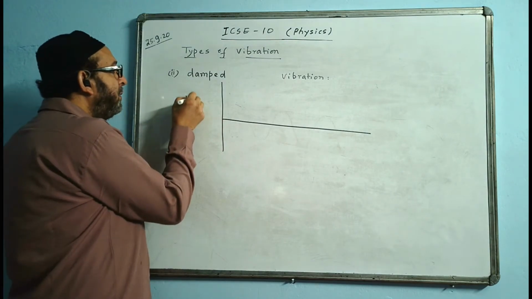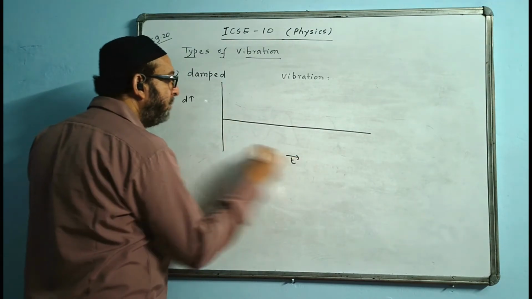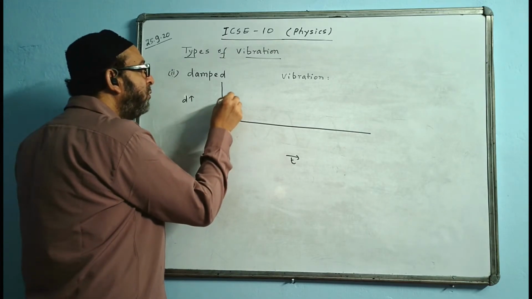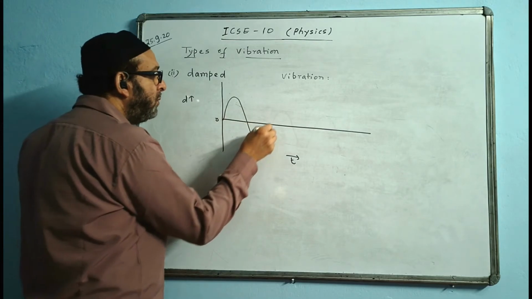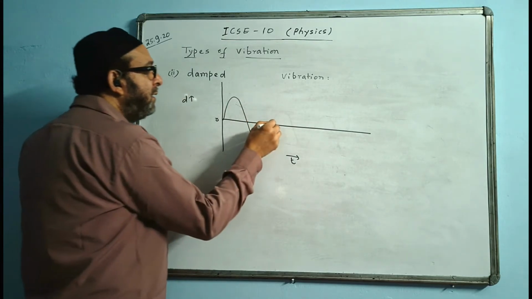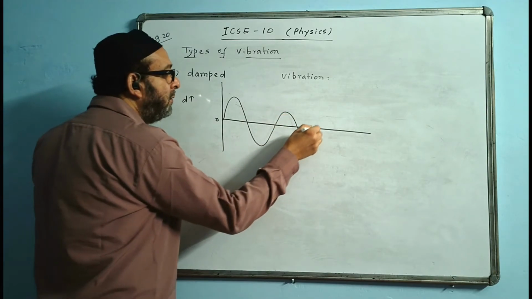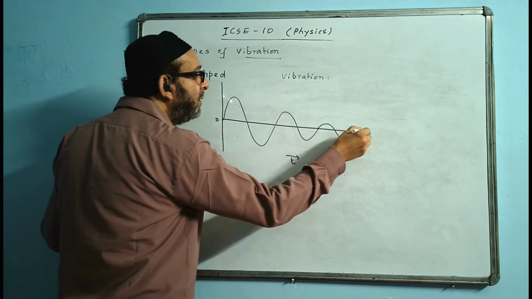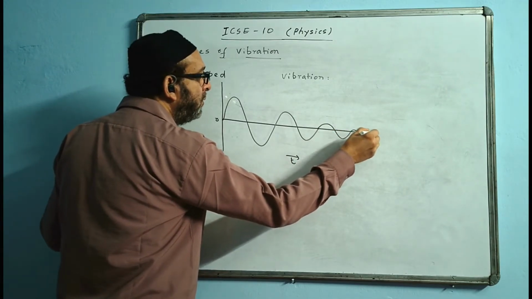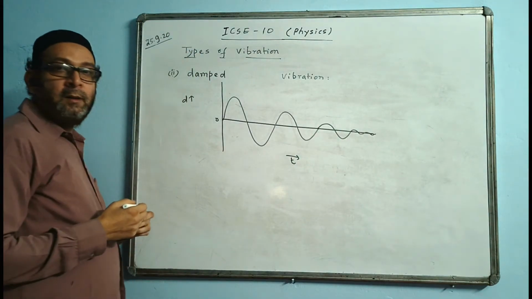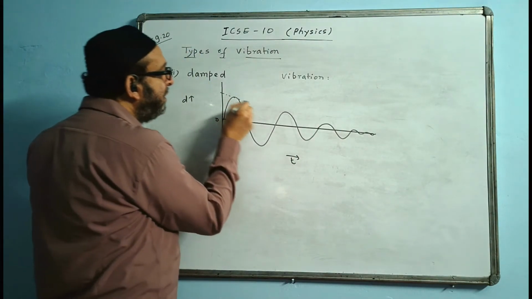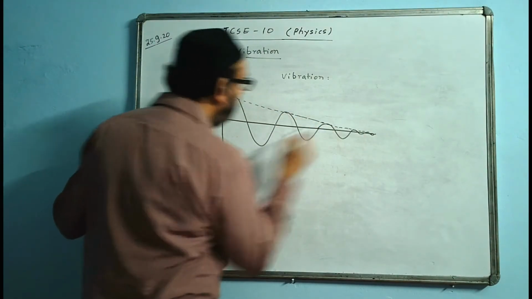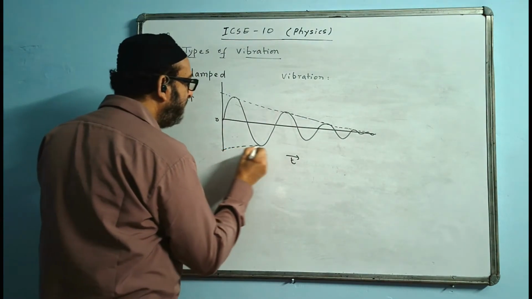Here we will write displacement, here it is time. This time the amplitude will keep on decreasing like this. First the amplitude is like this, maybe 2 lines, then it becomes one line, then half line up and half line down, then a little less than that, and ultimately it stops. That means the amplitude is decreasing and decreasing. Amplitude will keep on becoming less and less.